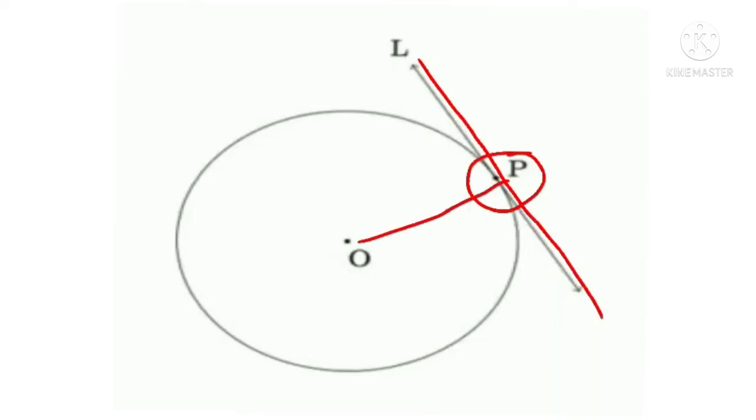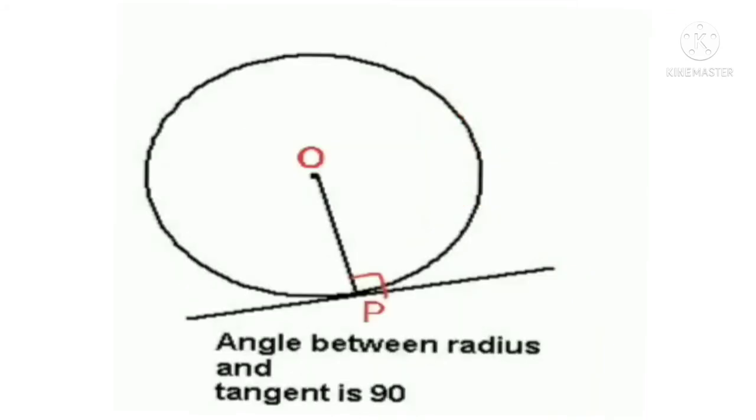We join the center of the circle to the point of contact, that is the radius. So this radius is perpendicular to the tangent. For any circle, the radius drawn at the point of contact is perpendicular to the tangent. That means it is 90 degrees. So OP is perpendicular to the tangent, the line AB, so OP is perpendicular to AB.